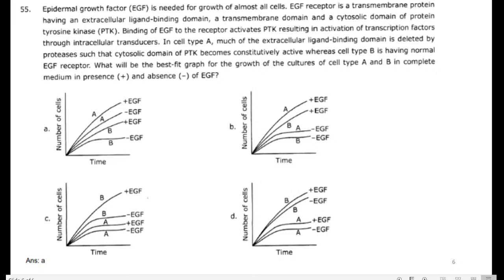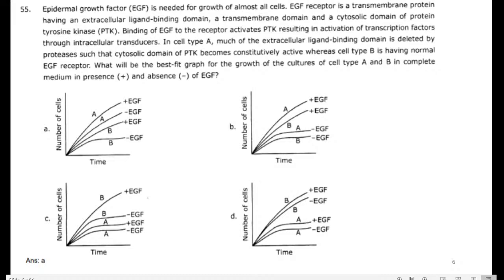Once again, I will repeat. In cell type A, there is no extracellular domain in the EGF receptor, it is deleted by the protease.